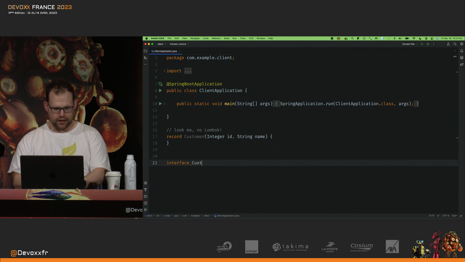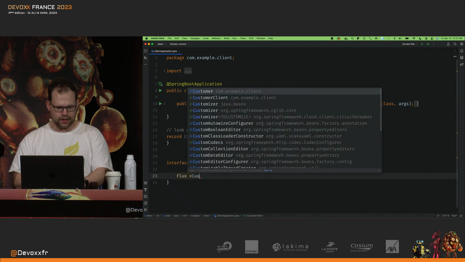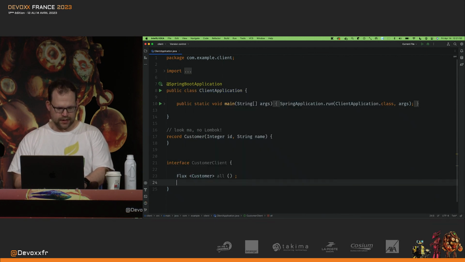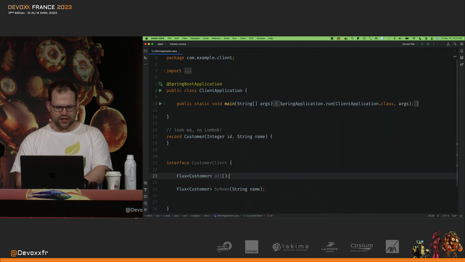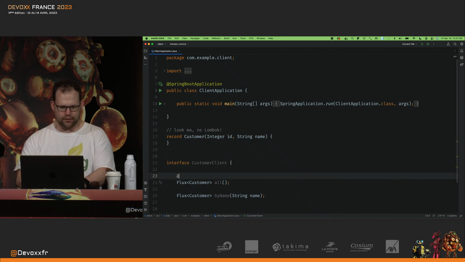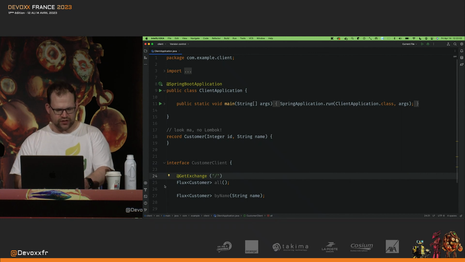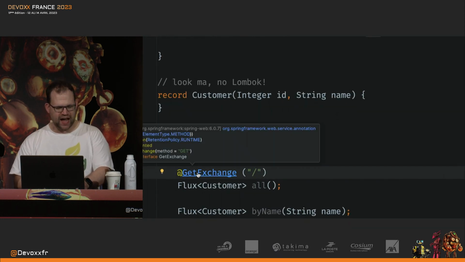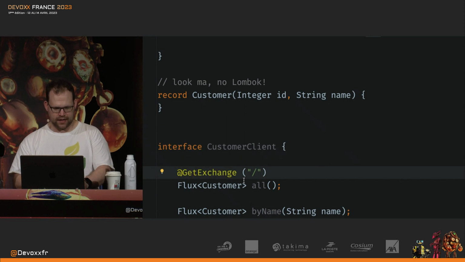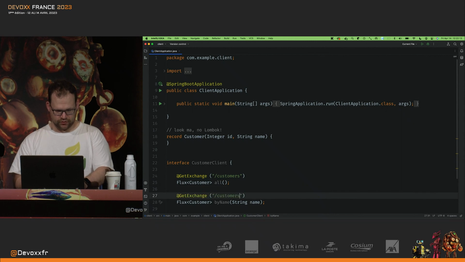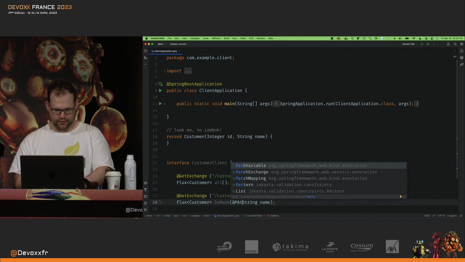So here, I'm going to create a customer client, okay? And it's going to provide an interface called, like this. And I'll create another endpoint here, another method for the name, string name. Now, this is an interface, but I need to tell Spring how to map these names to endpoints on the service. And I can use a new annotation, GetExchange. This is the client side of GetMapping, okay? So I'll say customers, and then we'll say customers name, okay? Very, very simple. Here we are, path variable. This one we can share.